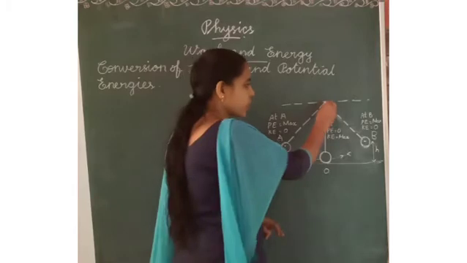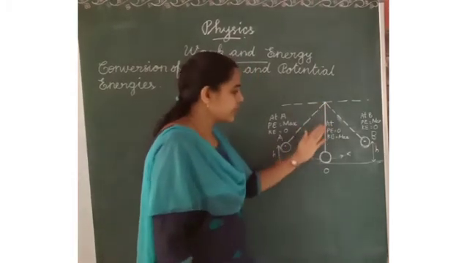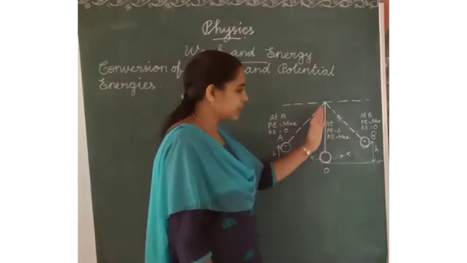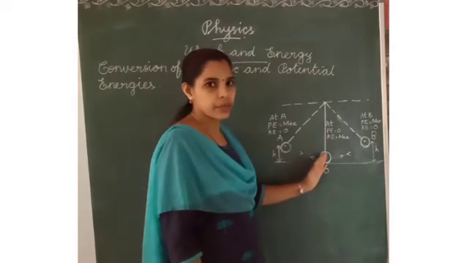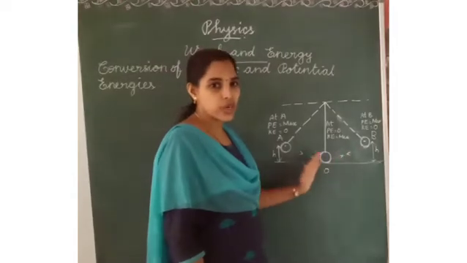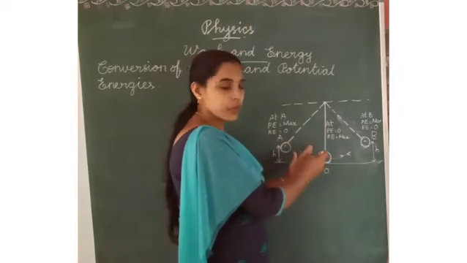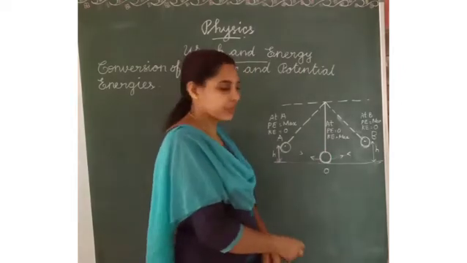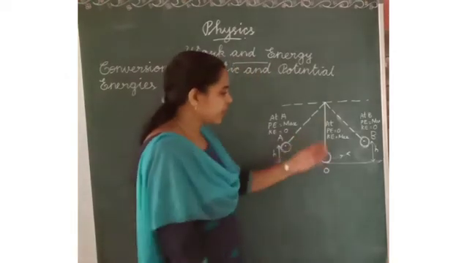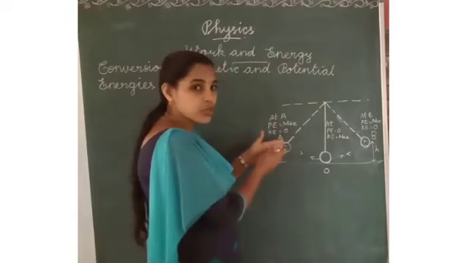This is the mean position, that means before starting the simple pendulum. Before starting, the bob will be in its position. This is the O point. Then we keep the bob to this side.